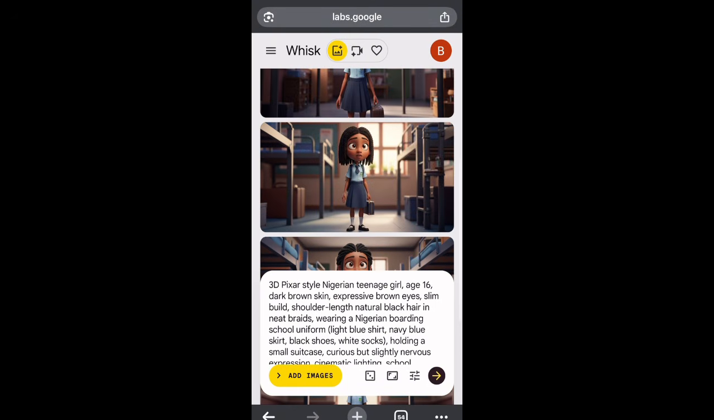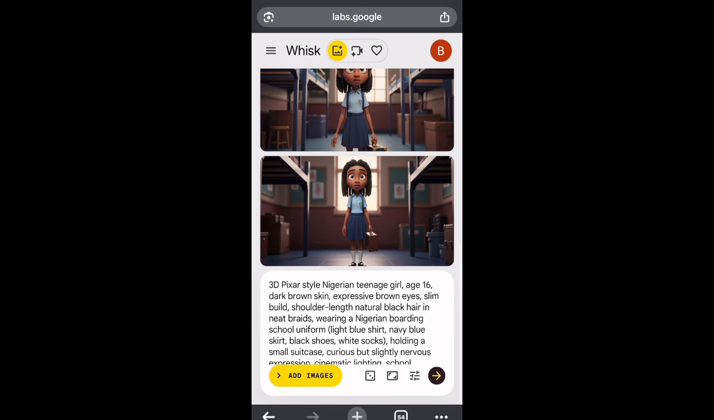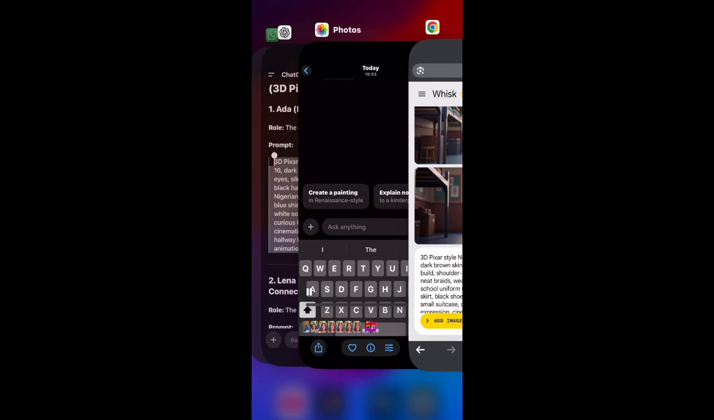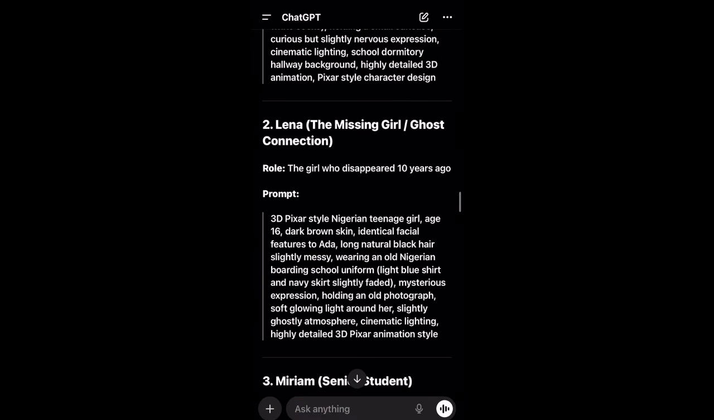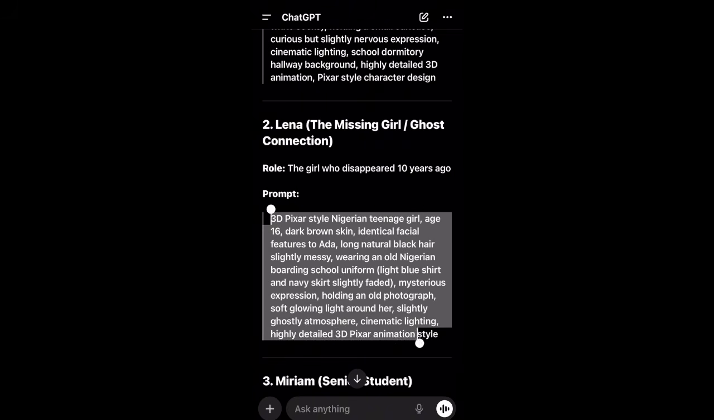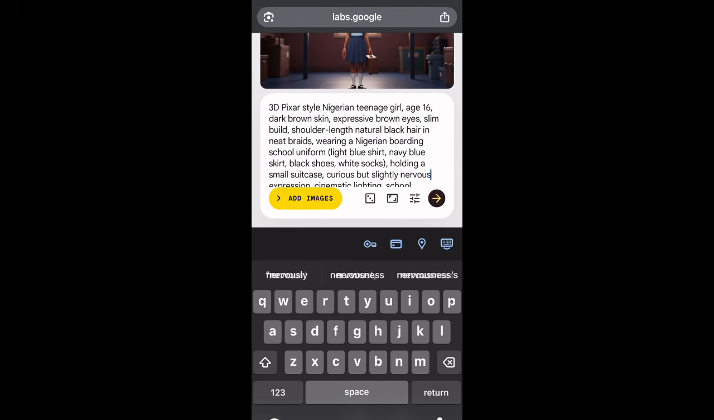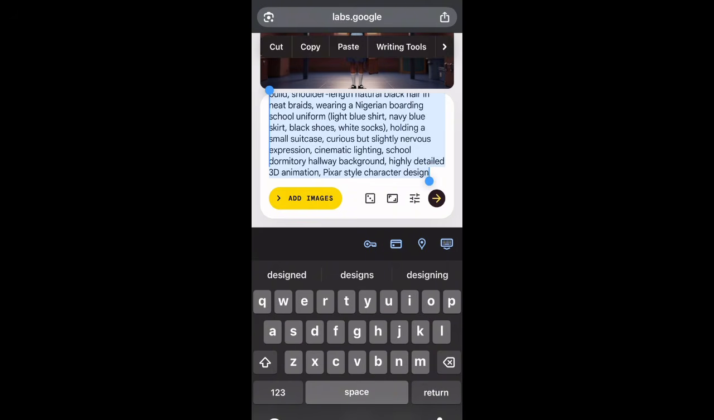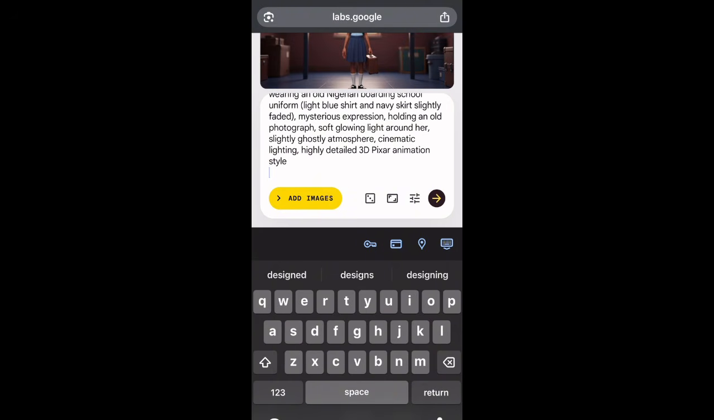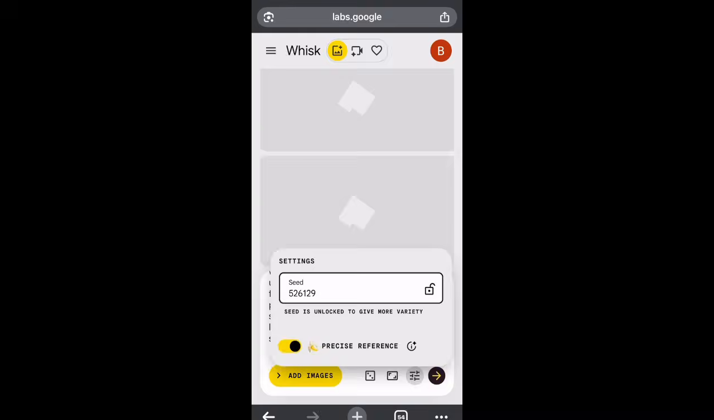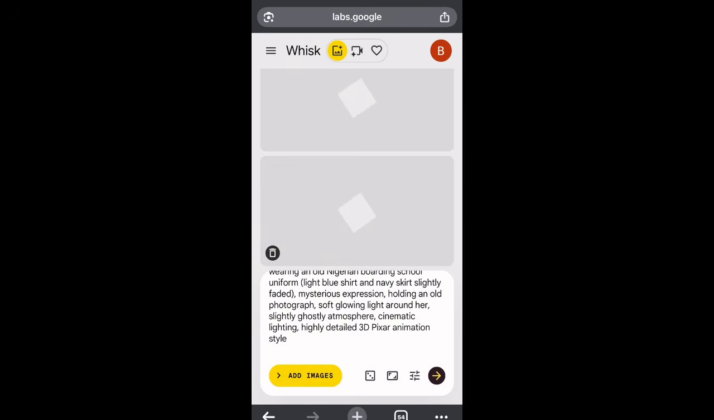So this is it. Still okay, still the same. At least the uniform, every single thing, the hostel is perfect and it's giving Nigerian style, so I'm cool with it. So I'm just going to come back again to ChatGPT, copy the second character, then go back again, repaste it again, just like I did with the previous one. And then I'm going to click on generate again. Like I said, make sure that it's on Nano Banana Pro.